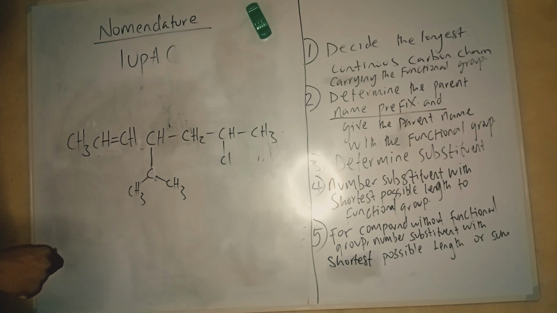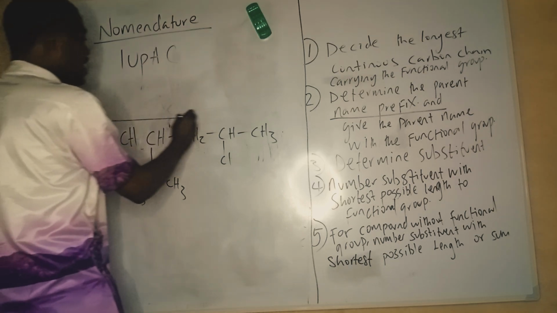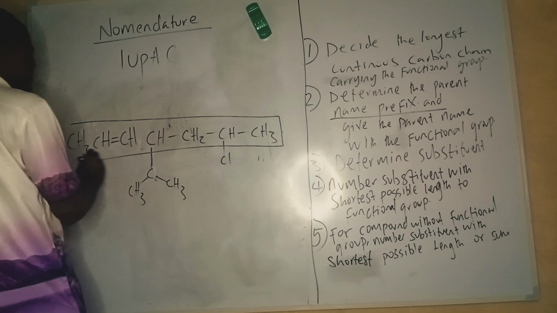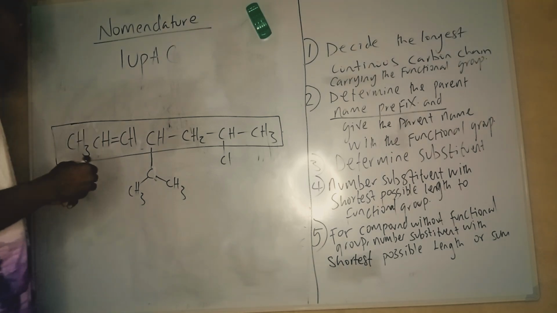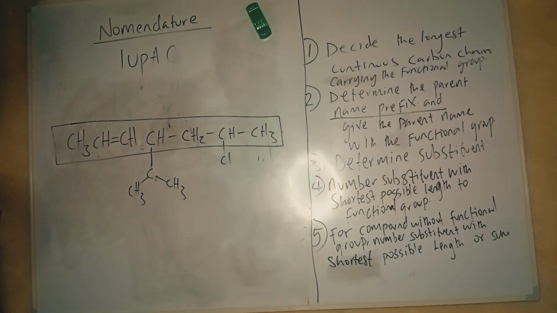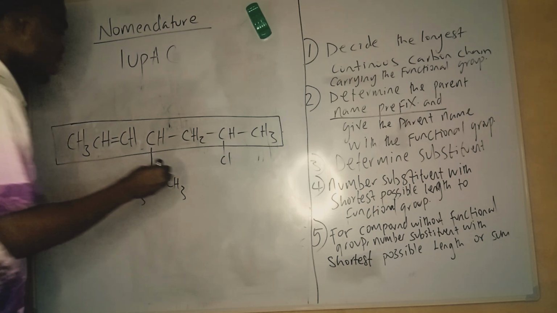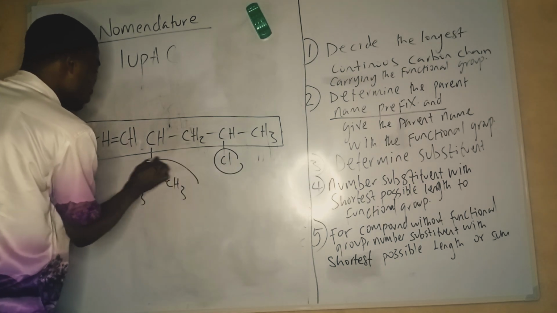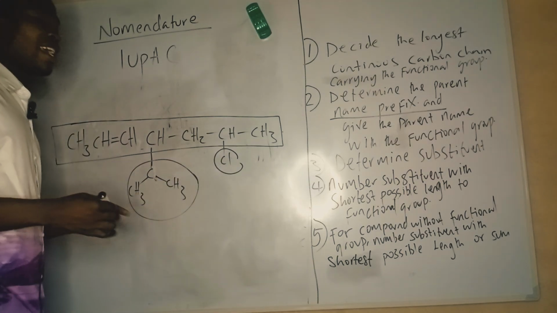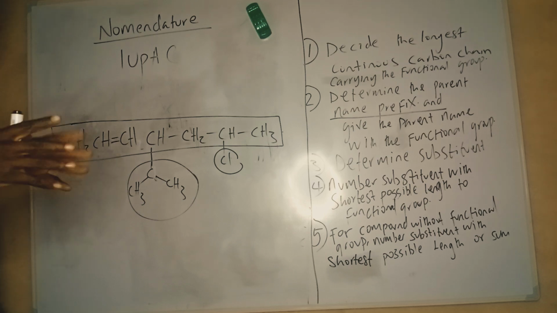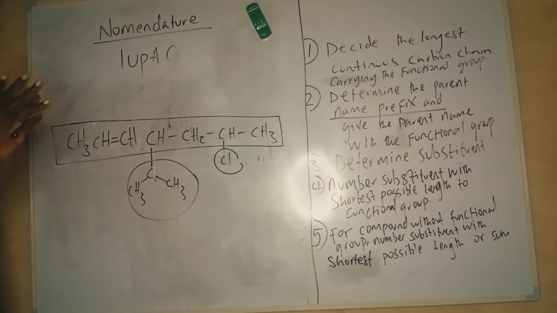So which one do we pick? The one that is the 7 chain. Yes. If I outline that, this becomes my longest continuous carbon chain. Remember, anything not on the longest continuous carbon chain is now a substituent. So we have 2 substituents. This one I highlighted last is quite dangerous, so we're going to take it as a step down and just demystify it.